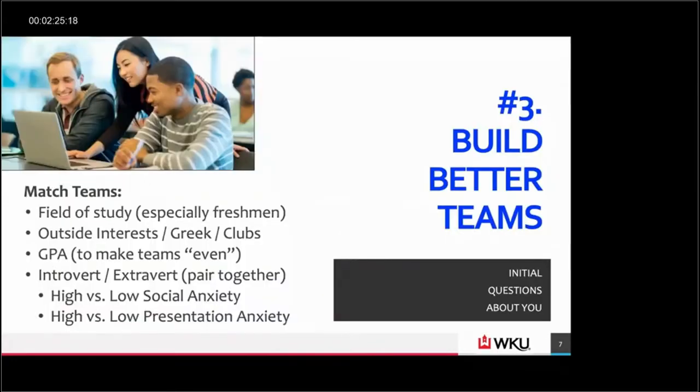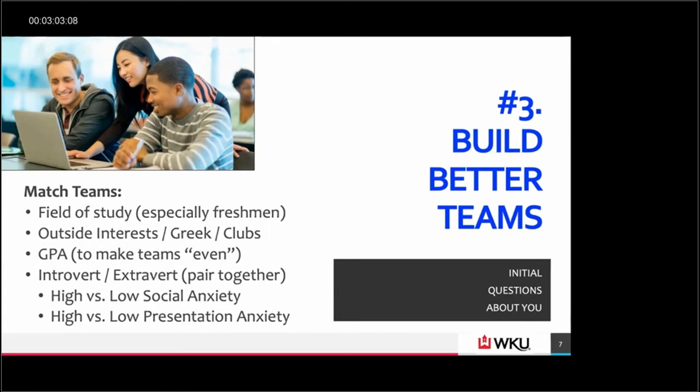Third reason, and really the original reason I did this, was to build better teams. I do a lot of teamwork in classes, typically teams of 4 students. If they're in a classroom, I have 2 sitting in front, 2 sitting right behind them, so that 2 of them can turn their chairs. They can confer better that way. And I'm trying to match teams. One is I'm trying to make teams even. I don't want to put all the smart, high GPA students with, and then low GPA students. That would be unfair. I'm also matching them by fields of study.